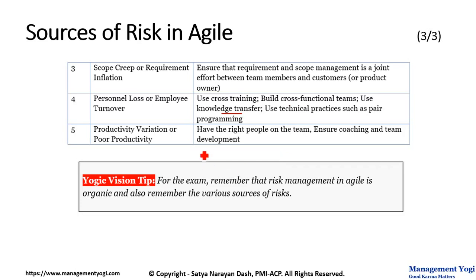Related to it, I have a tip which is telling you, for your ACP exam, remember that risk management in Agile is organic in nature, and also remember the various sources of risks. You may face questions related to risk management in your exam. In fact, one of the successful ACPs informed me she faced a number of questions with respect to risk management, nearly 30 questions. So be very familiar with respect to risk management in Agile.